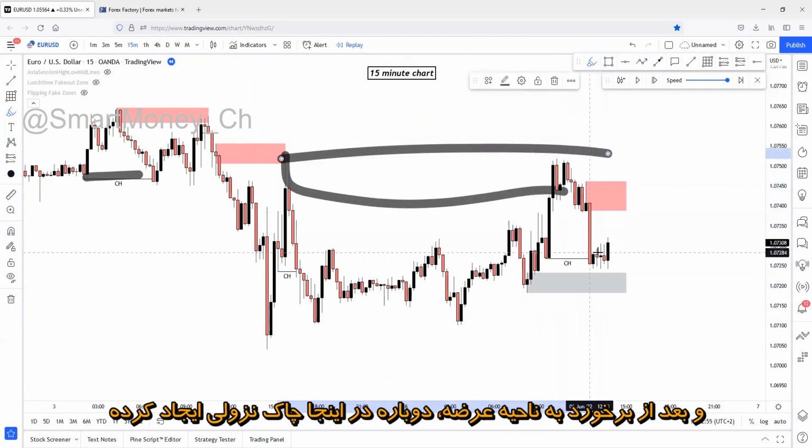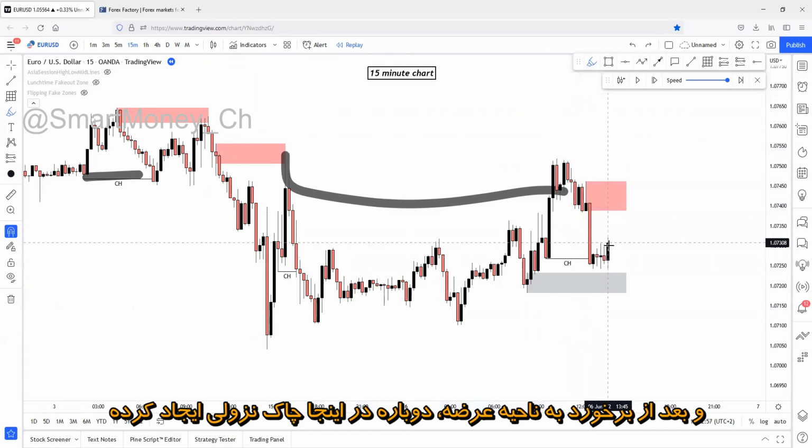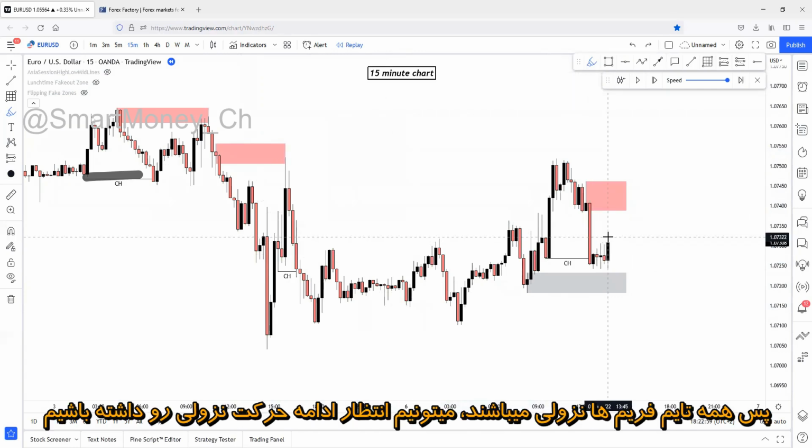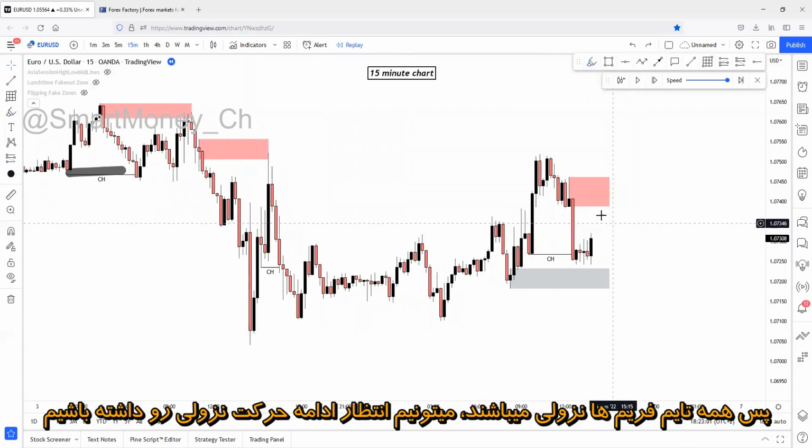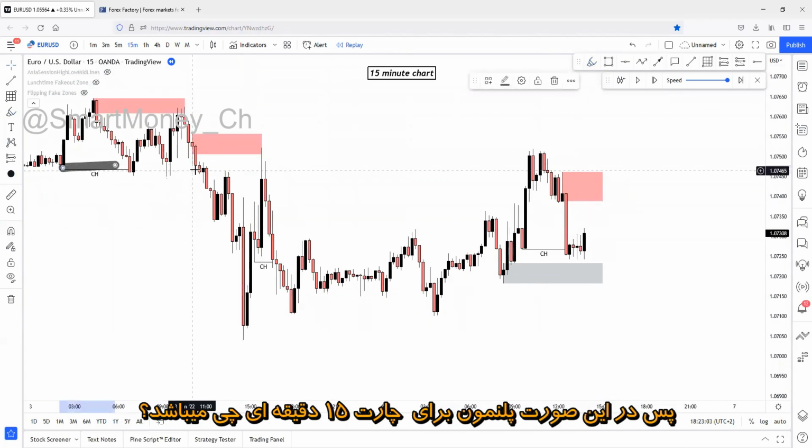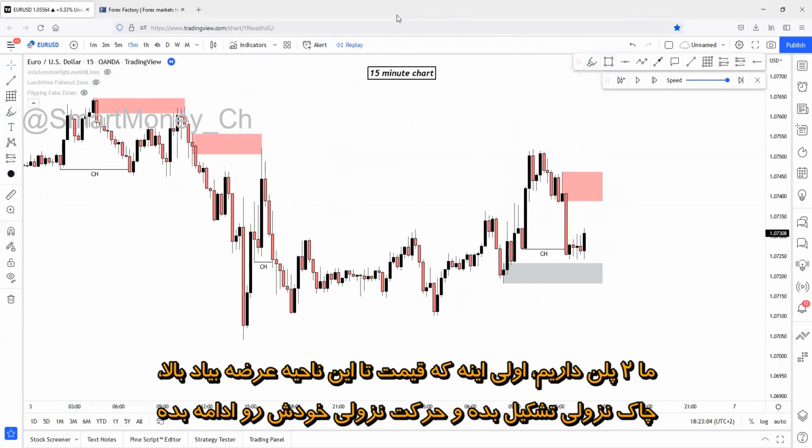After a character changing supply zone reaction, it has changed character to the downside once again. So every single time frame is bearish. We can expect bearish continuations. So how will the 15-minute chart look like? I mean, 15-minute plan. We have two plans.